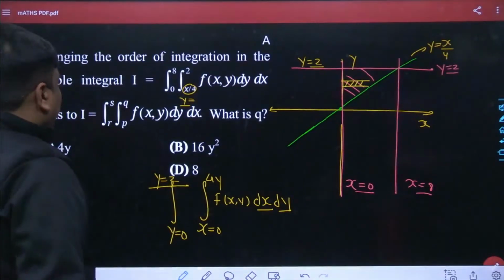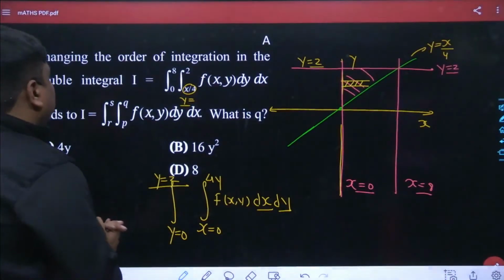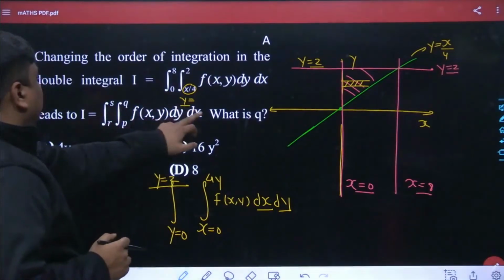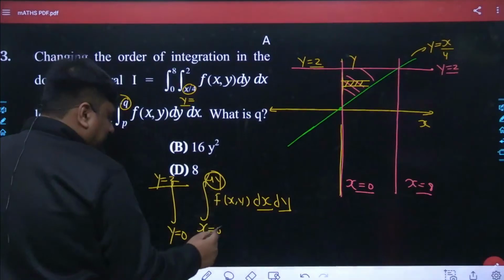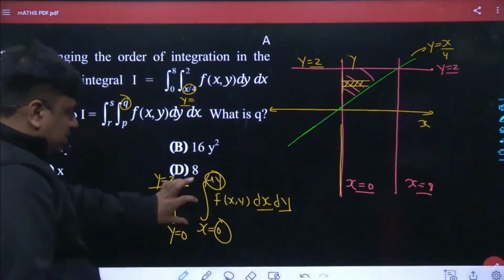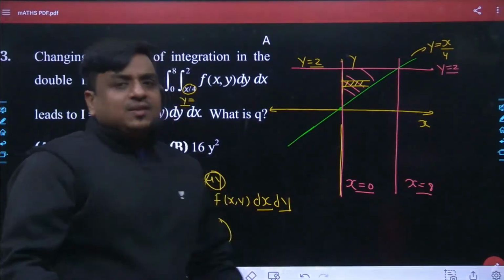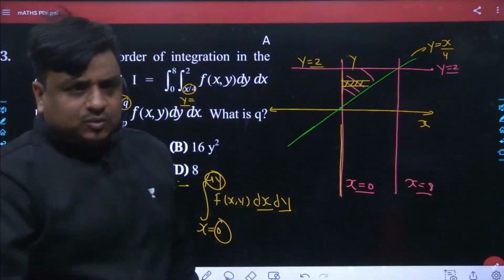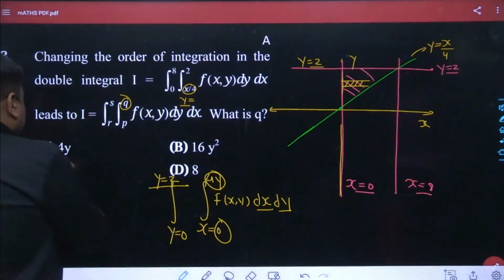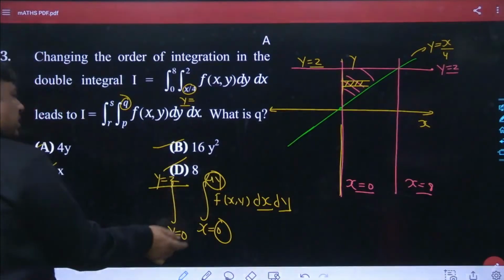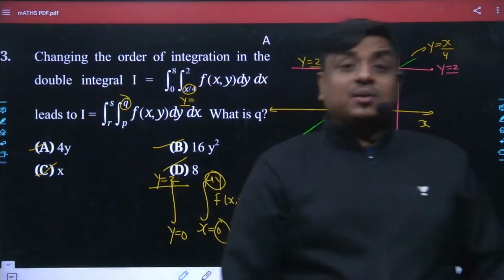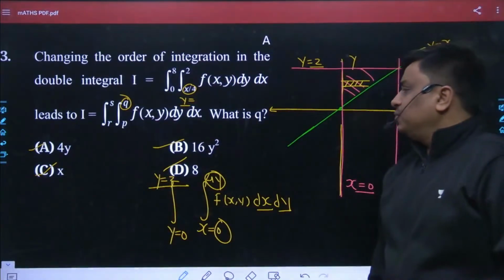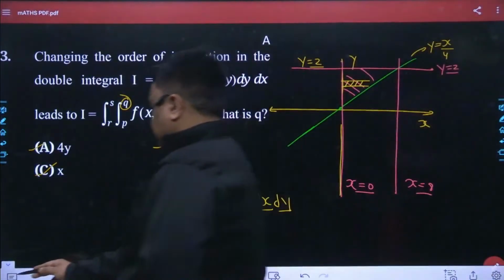You get the answer. But anyways, in this question they had been asking the value of q. The value of q could have been either 4y or 0, because if we change its limit as well, area remains area. End of the day, I can take its magnitude. That is why in the options nowhere is 0 written, because if 0 would be written, both could have been the answer for this given question. Because end of the day, if the value comes negative, still I would take its magnitude. Agreed? So till this point, I don't find any of the students would have any kind of doubt at least.